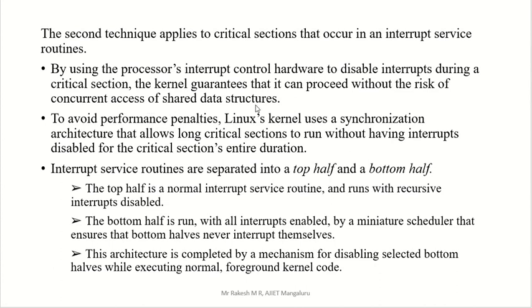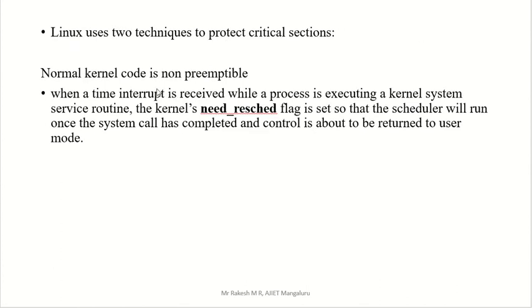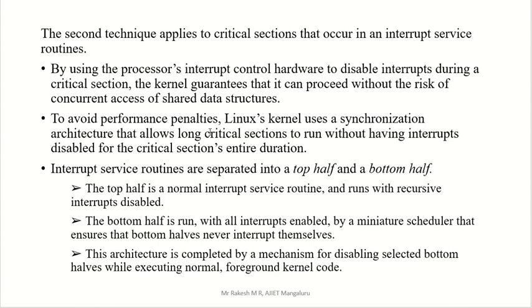Let me go back to the previous slide. See, here the interrupt is activated. Once the interrupt is activated, we are using non-preemptive, so it won't immediately come to user mode. Once the system service routine is completed, only then does it come to user mode. That is called non-preemptive. But in the second method we are going to disable the interrupt itself, so we can't activate this.